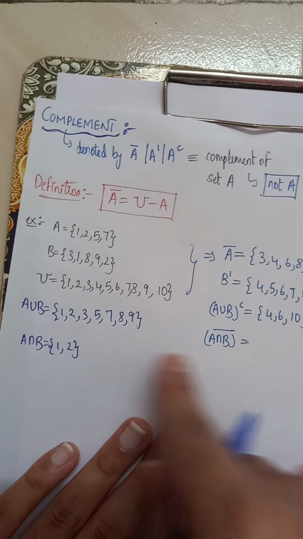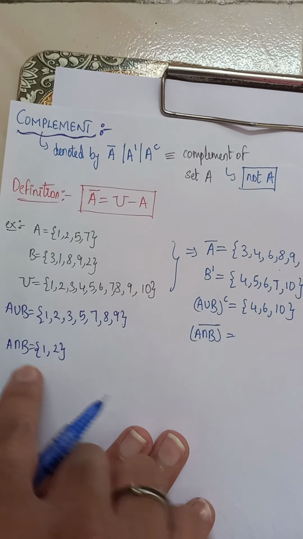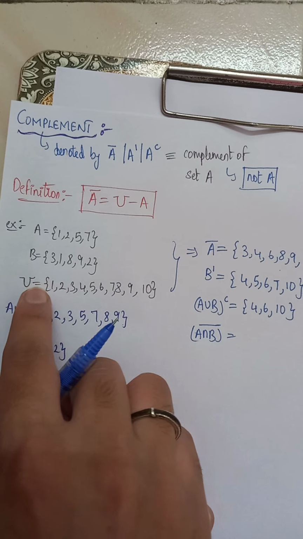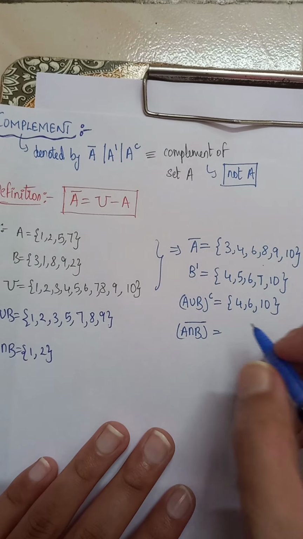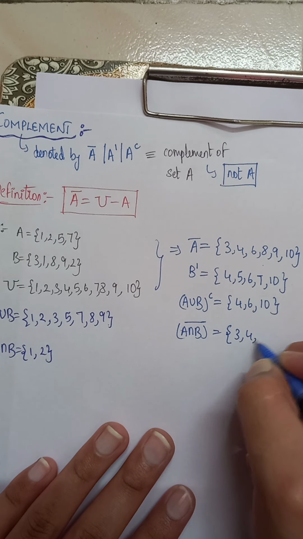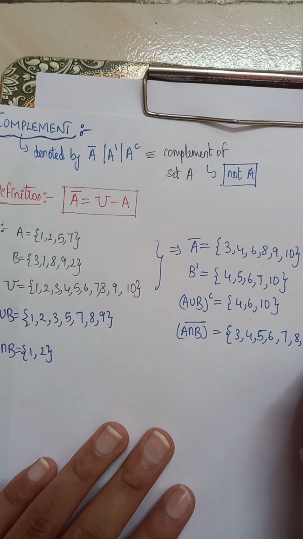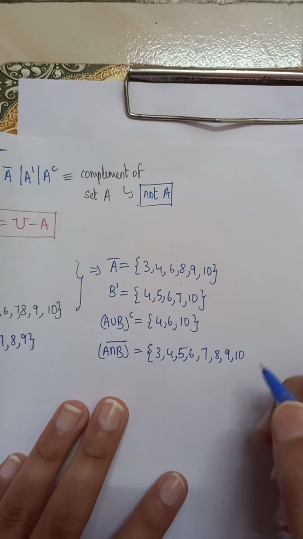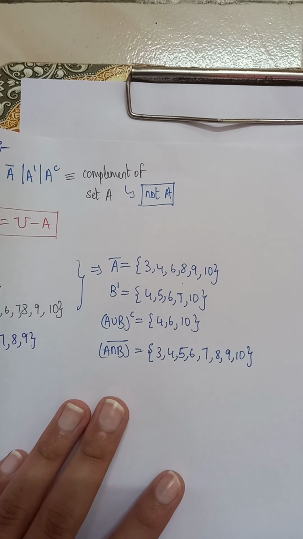What about A intersection B complement? You need to remove the common elements of universal set and A intersection B from the universal set. By doing that, you'll get the answer as 3 4 5 6 7 8 9 and 10.